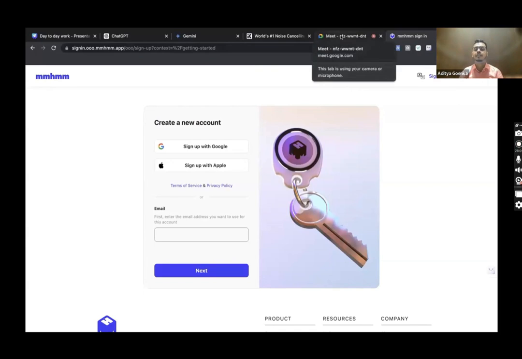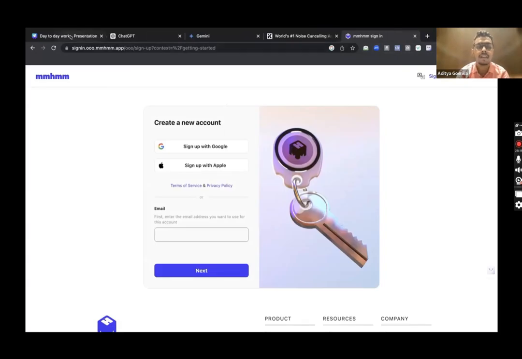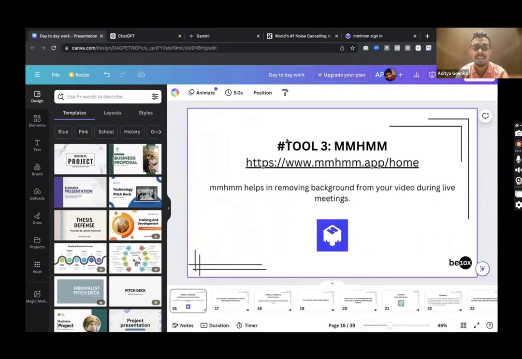So let me have Anushka once again, guys. I think she already has the app downloaded. She will show you how, once you have created an account and downloaded the app, you can use this platform to have any sort of background removed from your video. Can we have a welcome Anushka in the chat box once again? Welcome. Super. Anushka, do you want to show, once people have signed into MMHM and downloaded the app, how they can use it further to remove any sort of background?